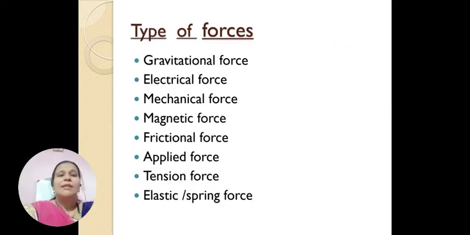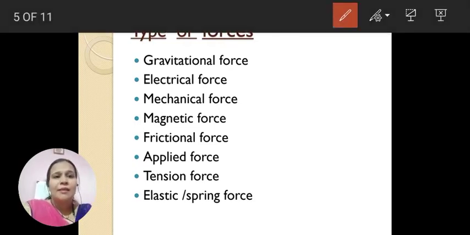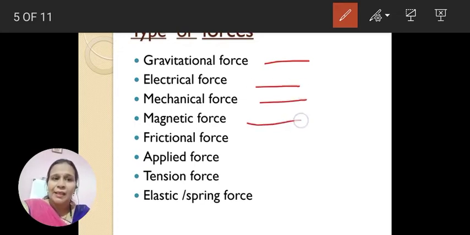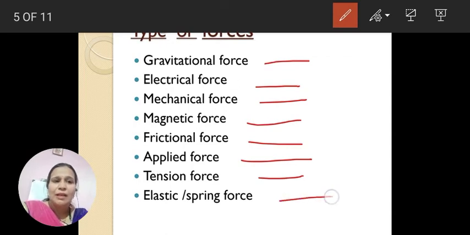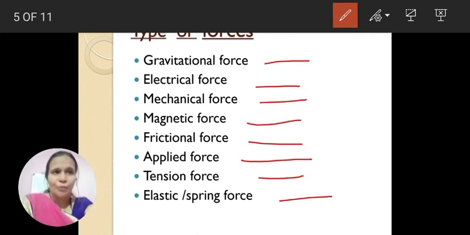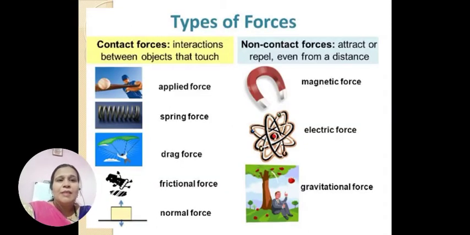The next question is, what are the different types of forces? Here we will list different types of forces. These are gravitational force, electrical force, mechanical force, magnetic force, frictional force, applied force, tension force, elastic or spring force. So this is a list of various forces which we already know. The same thing we can show like this: different types of forces.